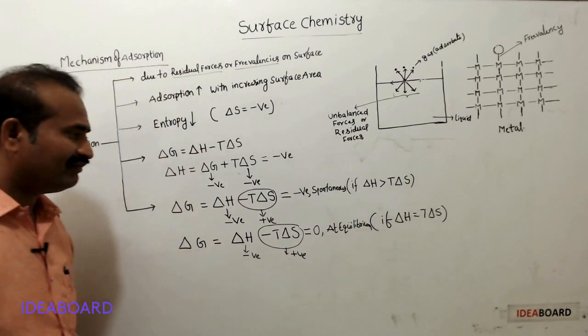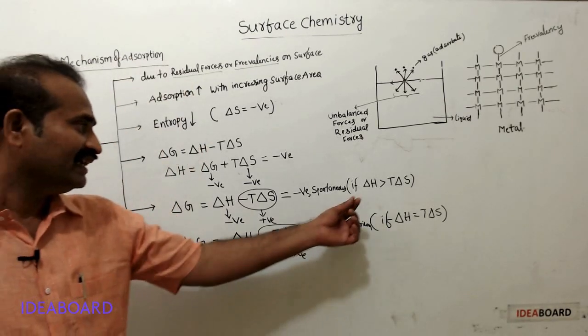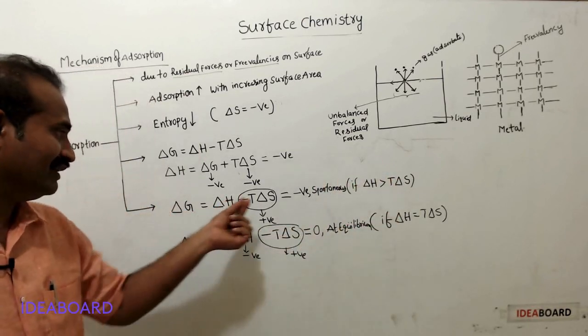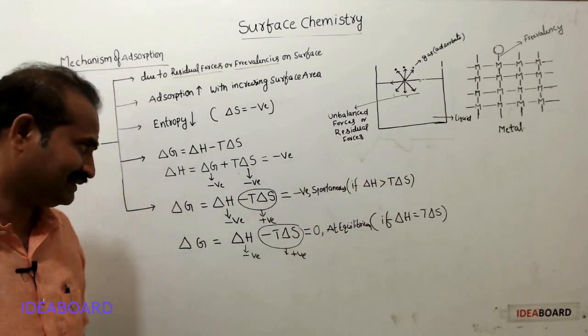Therefore, if delta H is greater than T delta S, the delta G sign will be negative and the process is spontaneous.